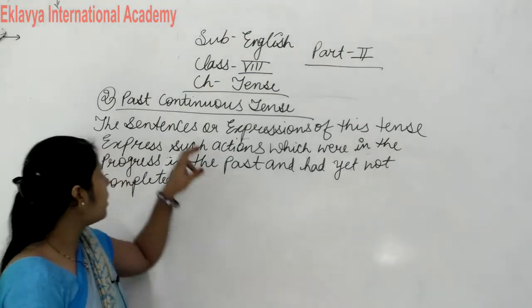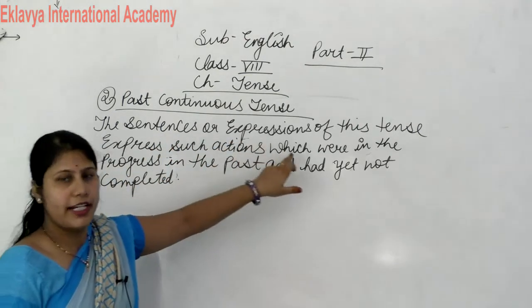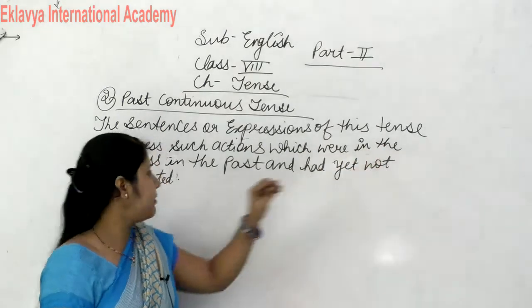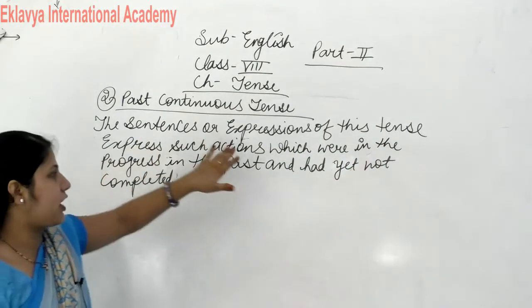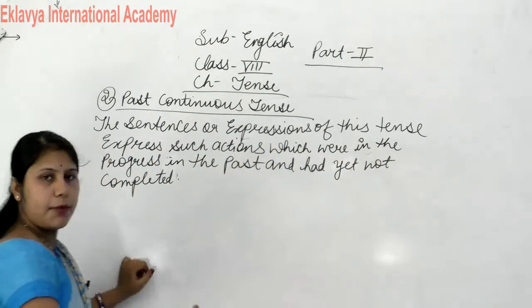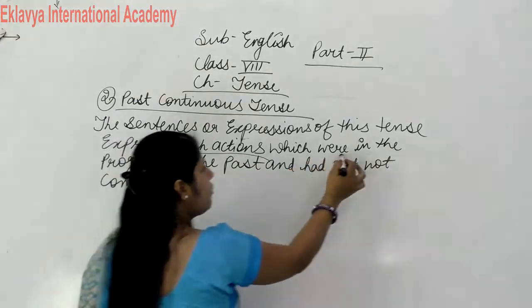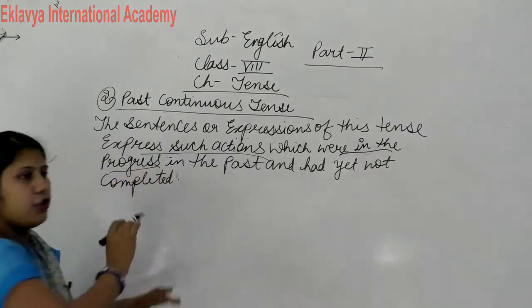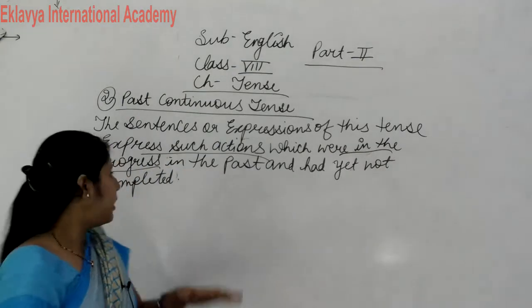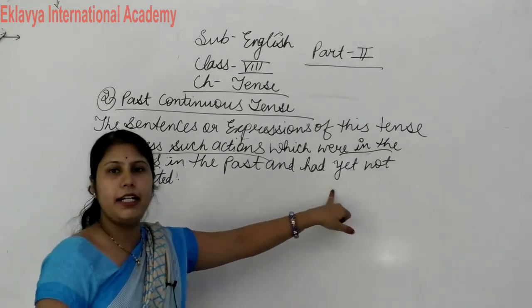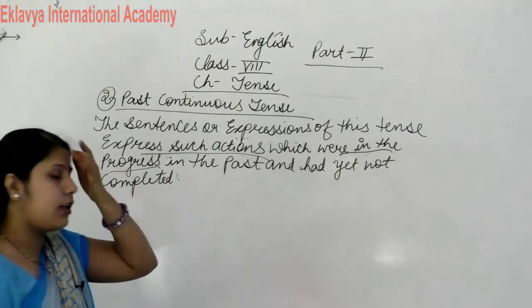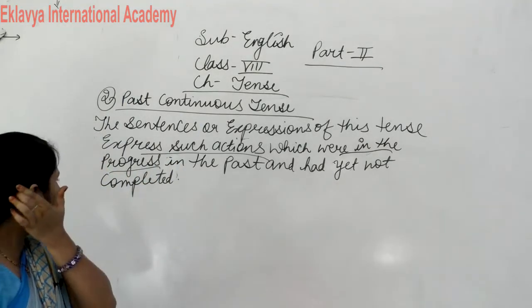Clear? The sentences or expressions of this tense express such actions. Which type of actions? Express such actions which were in the progress, जो कि प्रोग्रेस में तो है, in the past and had yet not completed, which is not completed.